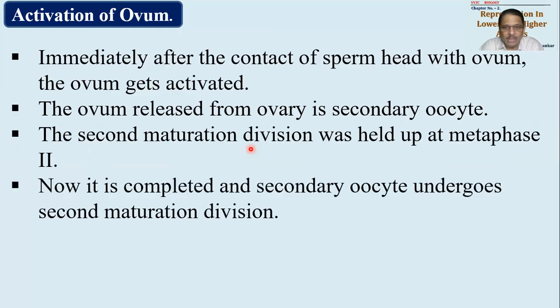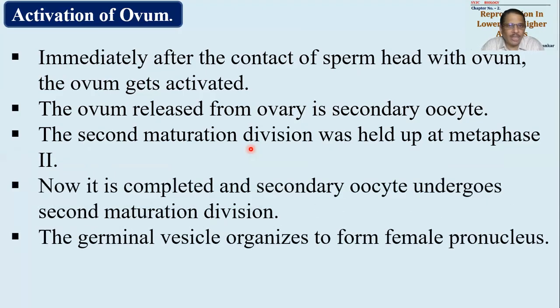Meiosis 2 will be completed, and now the secondary oocyte will get converted into an ootid. Okay, what will the secondary oocyte become? An ootid. The second maturation division is complete, and now the germinal vesicle will start undergoing organization to form the female pronucleus. What did I say earlier? The germinal vesicle means the nucleus of the ovum, which was held up at the secondary oocyte stage.